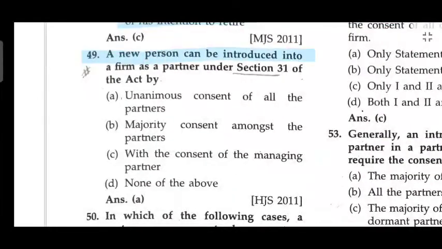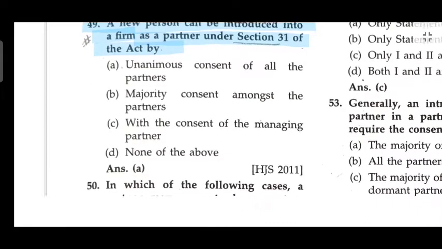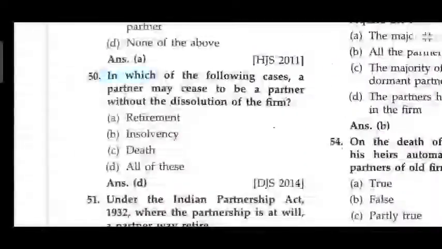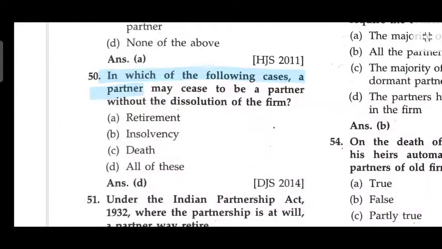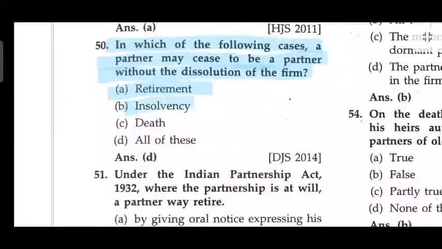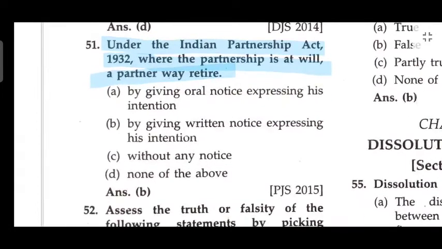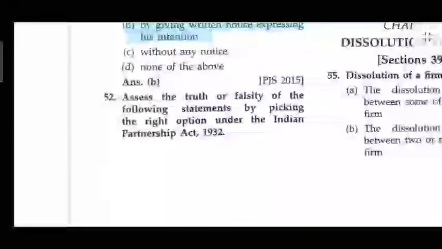A new person can be introduced into the firm as a partner under Section 31 of the Act with the unanimous consent of all the partners. In which one of the following cases may a partner cease to be a partner without dissolution of the firm? Retirement, insolvency, death. Under the Partnership Act 1932, where a partnership is at will, a partner may retire by giving written notice expressing his intention.